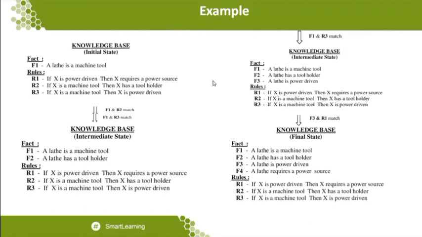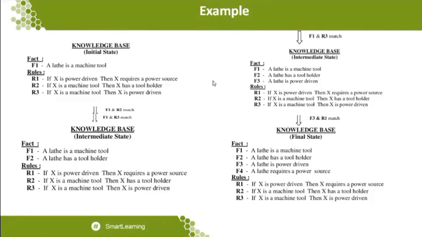What is the 4 kind of fact? A lathe is a machine tool, a lathe has a tool holder, a lathe is power driven, a lathe requires a power source. So this is the derivation example, where from one fact you derive 2 facts, and from the 2 facts you derive multiple facts.